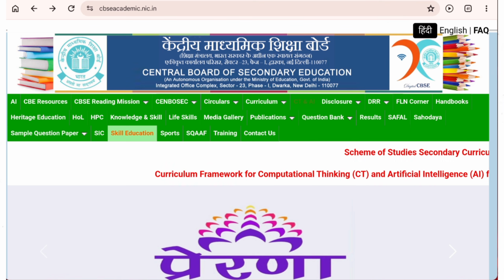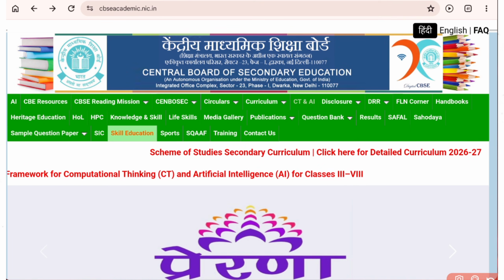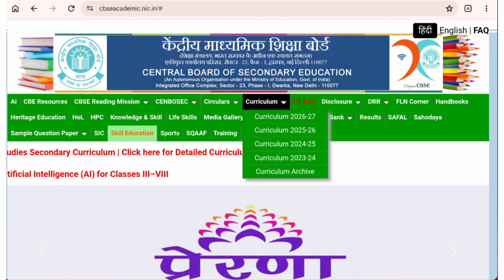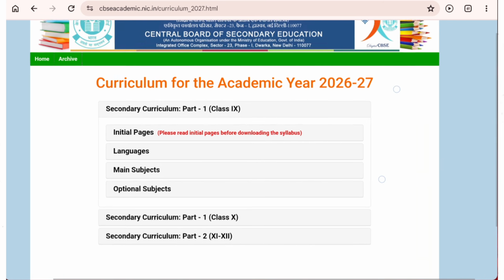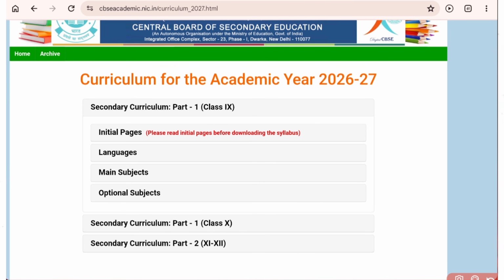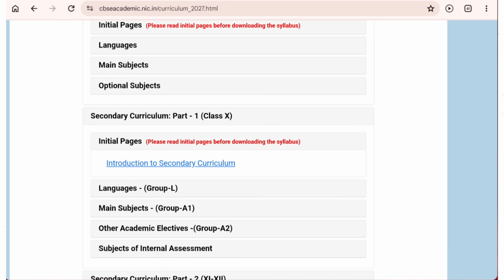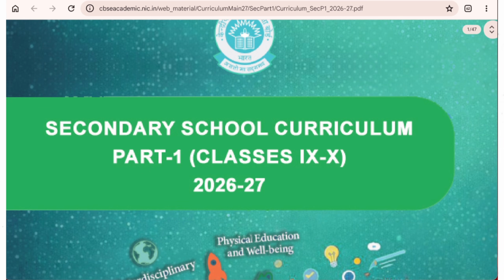So if you want the document proof, this is the CBSE academic official website. You go on this, click on curriculum. Once you click on curriculum, you select the session. So the session is 26-27. Once you click on it, you will come to this page. Then here, this is for class 10. So go on class 10, then initial pages. Click on initial pages, and you will come to this introduction to secondary curriculum. Click it here. So this is the secondary curriculum.